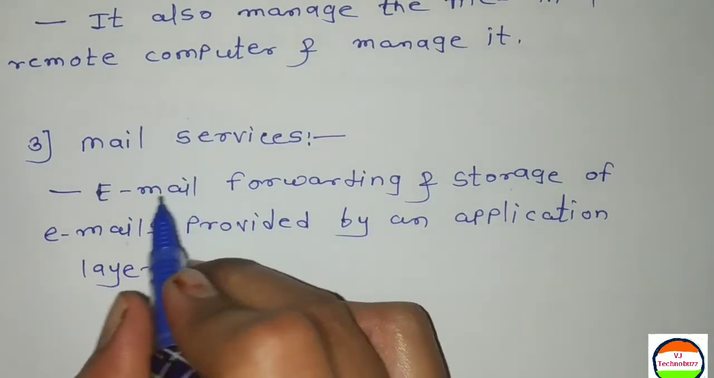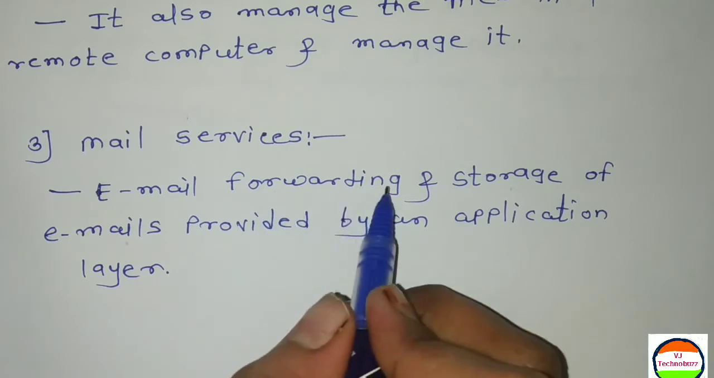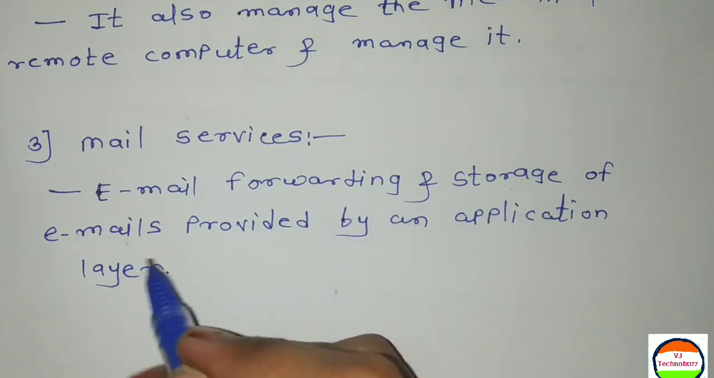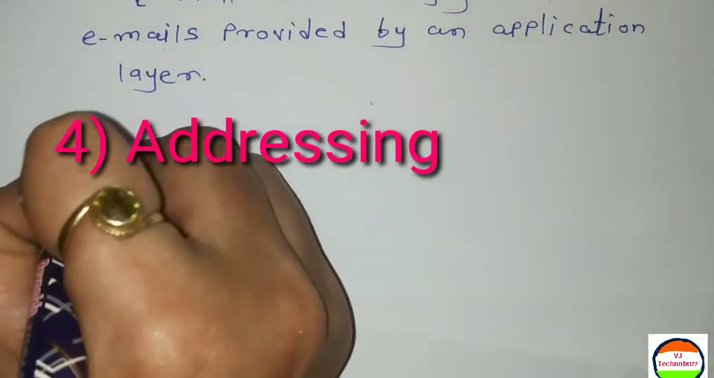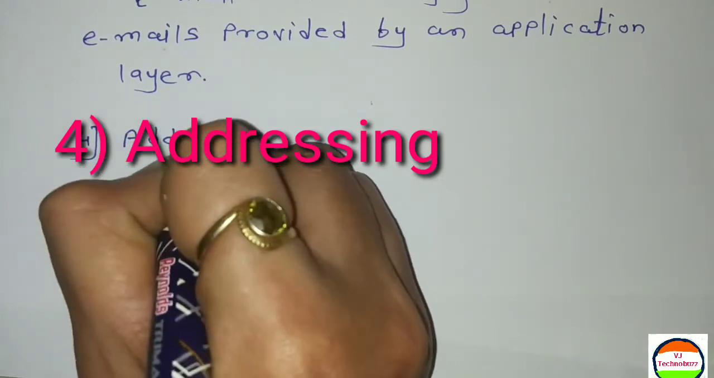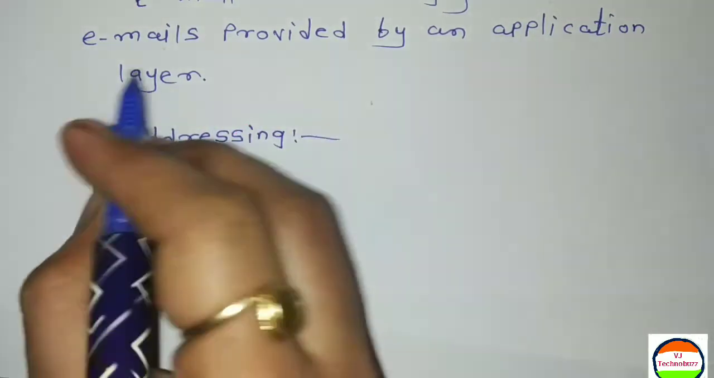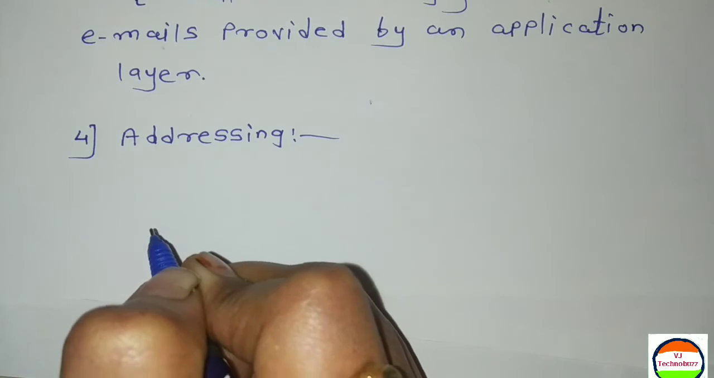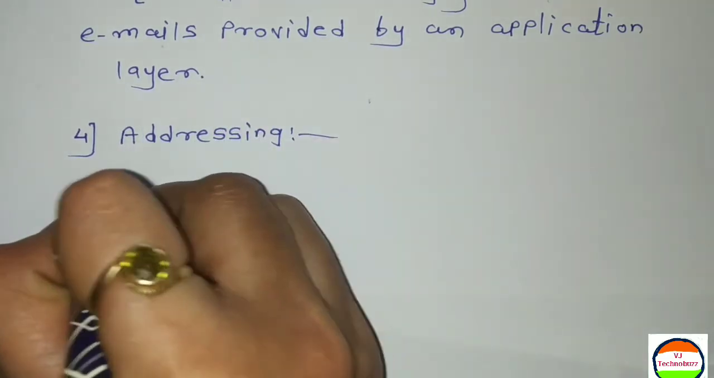So this is the third function of application layer, that is mail services, email forwarding and storage of emails provided by an application layer. Fourth function of application layer is addressing. To achieve communication between client and server system, there is a need for addressing.